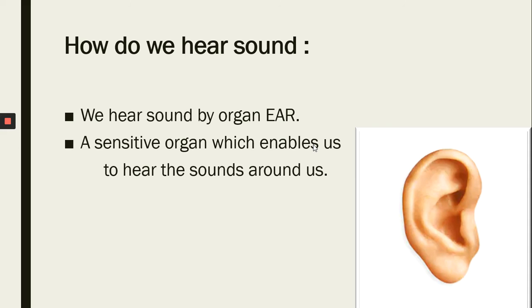Now our next question is: how do we hear sound? So far we discussed how sound is produced, and how it is produced by humans. But now our next question is how we hear sound. We hear sound by an organ called the ear. The ear is a sensitive organ which enables us to hear the sounds produced around us.